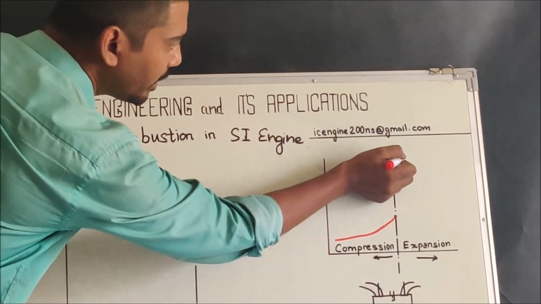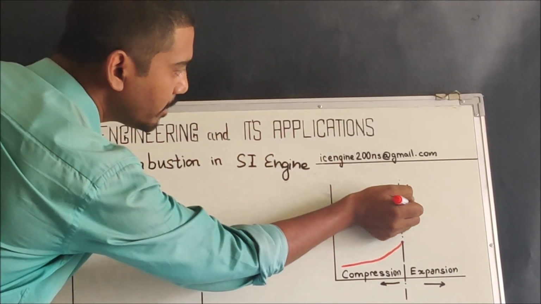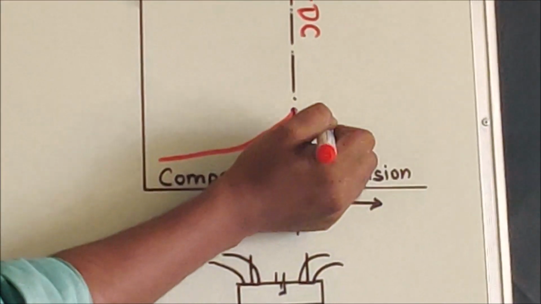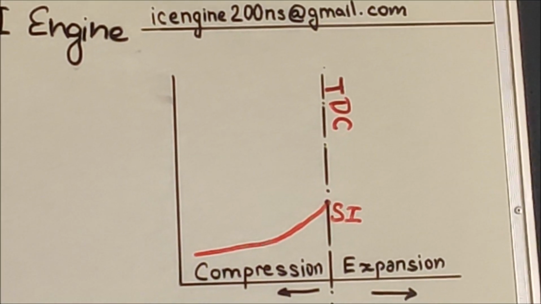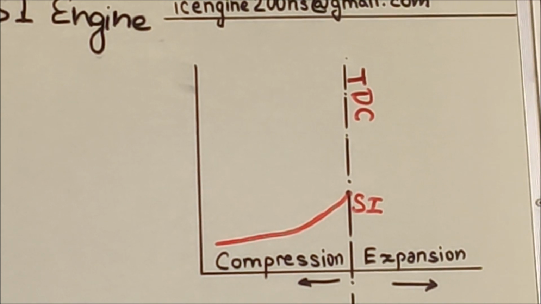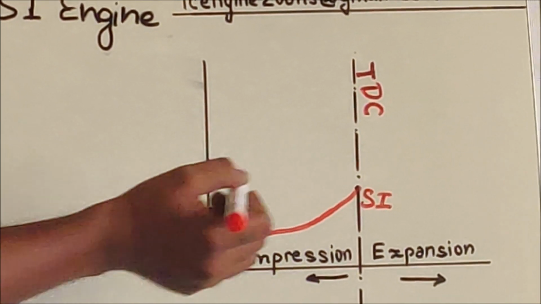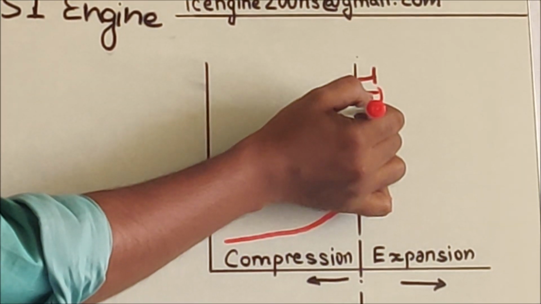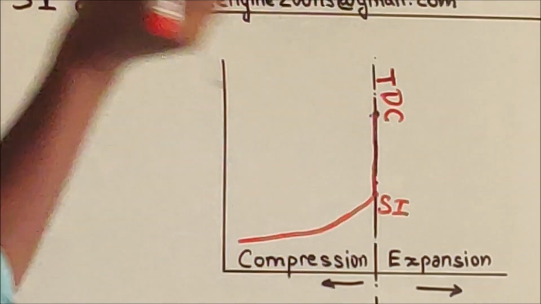So this point indicates top dead center, at which spark ignition is given, and as per the assumptions there is always an instantaneous pressure rise as per the Otto cycle that we have studied. So due to this instantaneous pressure rise, there would be a rise in pressure without any change in the volume.